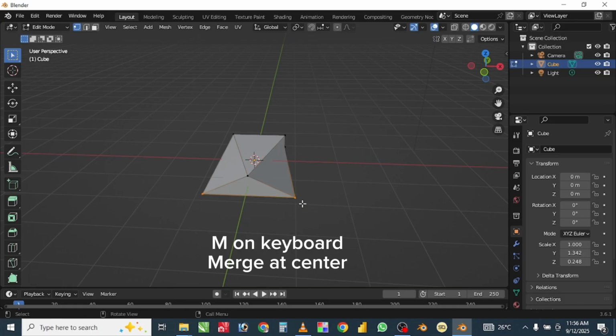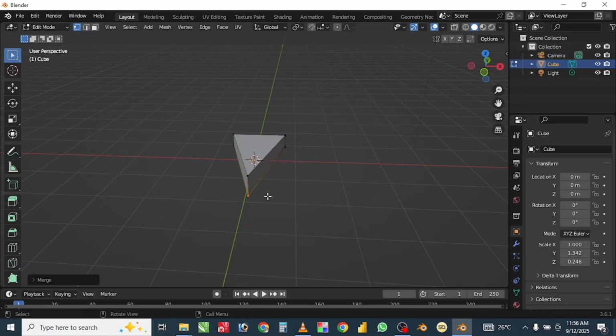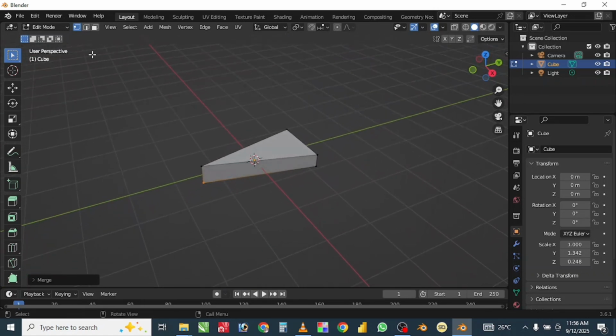I'm also going to do the same thing at the bottom and merge at the center. This is just to get my cheese wedge. Okay, then I'll switch back to object mode.